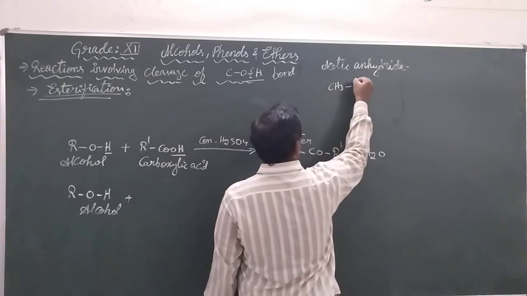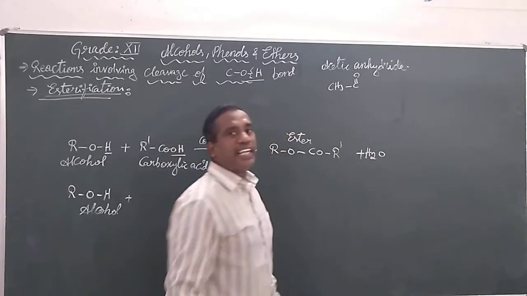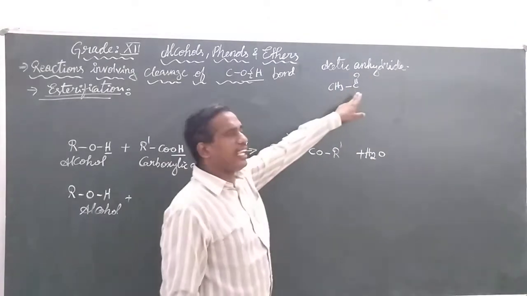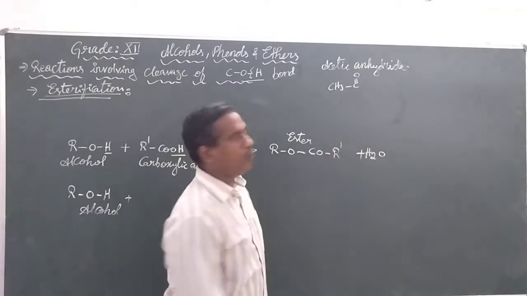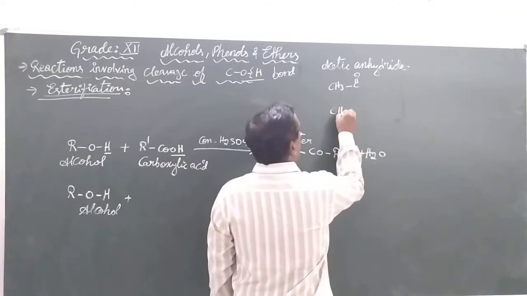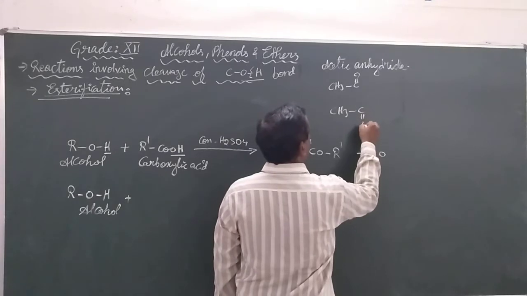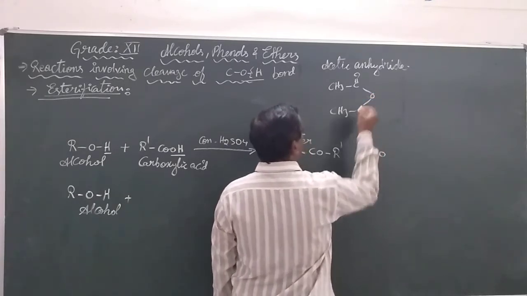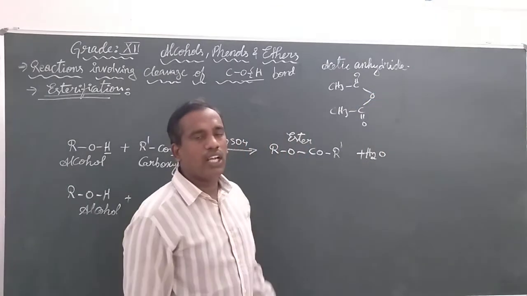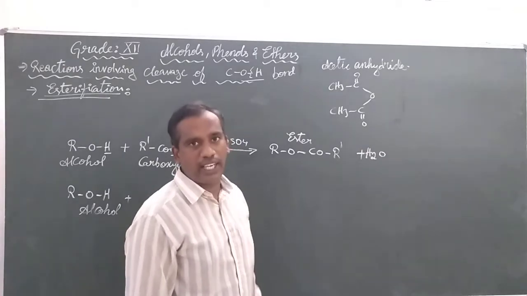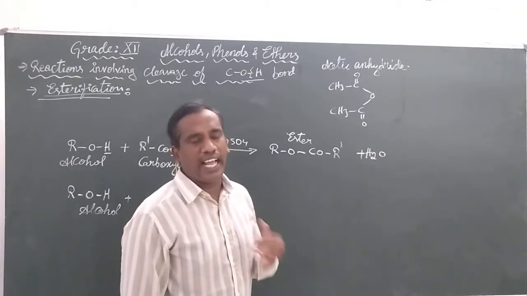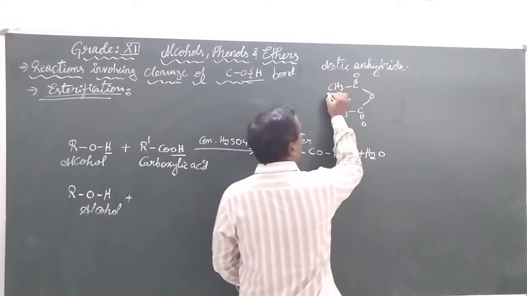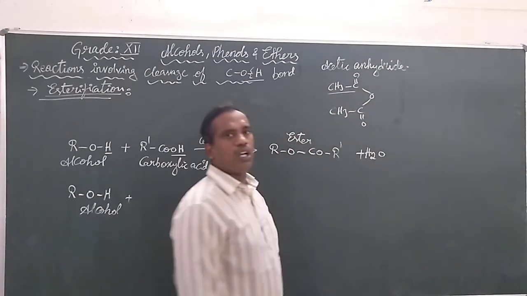We can observe this is the acetyl group, CH3 C double bonded O. When two acetyl groups are bonded with an oxygen, they form the anhydride.